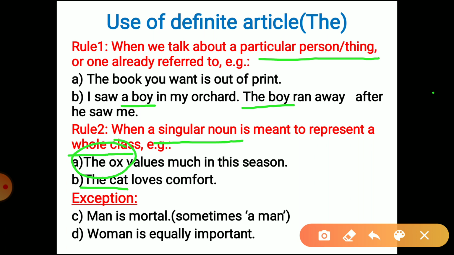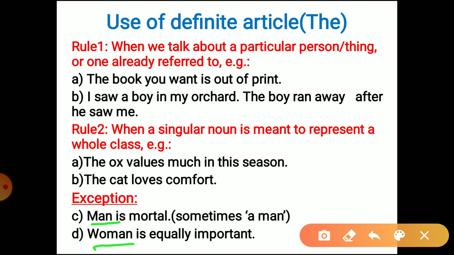But there are certain exceptions. We say man is mortal. We don't say the man is mortal, though that is the rule, but this is an exceptional case. As for man or woman, we say man is mortal, woman is equally important.